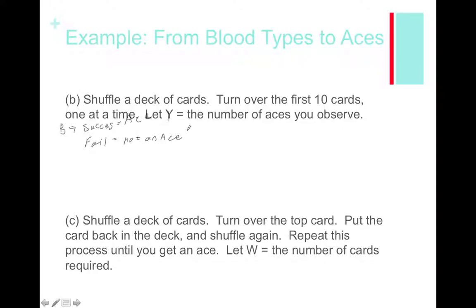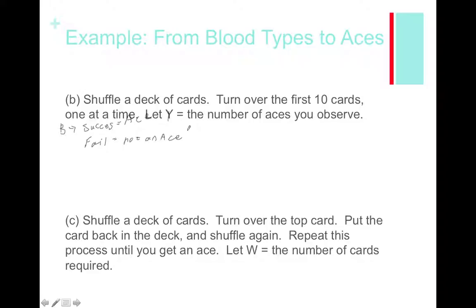Okay, are they independent? And this is where we could pretty much stop, because they're not independent. We're flipping over the first 10 cards, which means your probabilities are going to change for each new card you flip over. You're not turning one over, putting it back, shuffling, and then flipping over another one, 10 times.